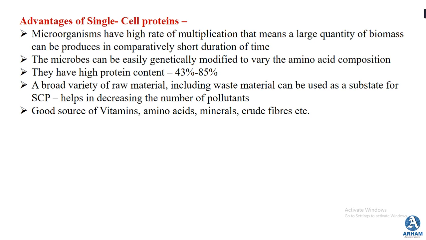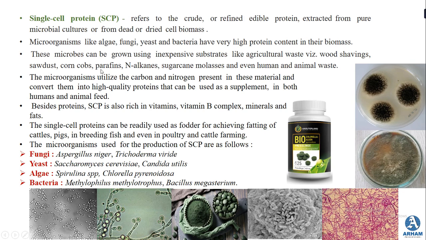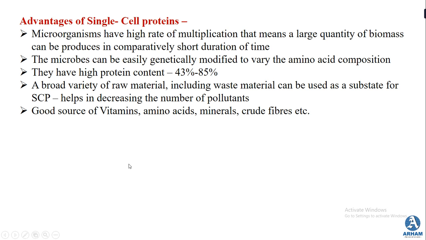Then a broad variety of raw materials that we actually consider as waste, like sawdust and wood shavings, agricultural waste, corn cobs, sugarcane molasses, and human and animal waste, can all be used as a substrate for growing these microorganisms.